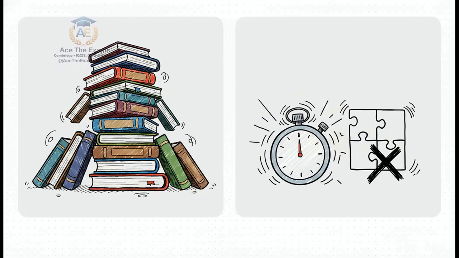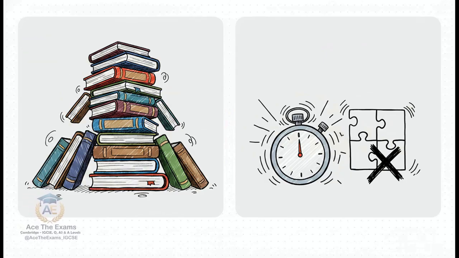On the right, we have Sam. Sam is terrified of the ticking clock. Sam rushes the answer, immediately writing out pseudocode declarations without actually reading the command word requirements. Sam declares an integer to store a customer's phone number. That's a classic, fatal mistake. If you use an integer for a phone number, the system drops the leading zero, corrupting the data. Plus, Sam completely misses the requirement to justify the choice.